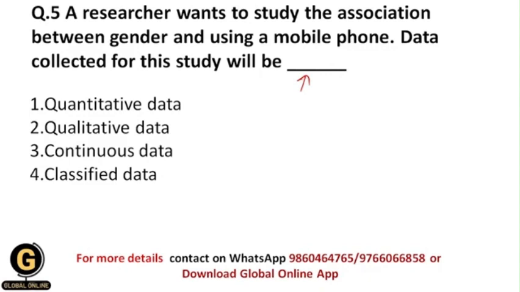Whether the researcher will collect quantitative data or qualitative data, continuous data or classified data. So mainly, students, there are two types of data within research, and those are quantitative and qualitative data.